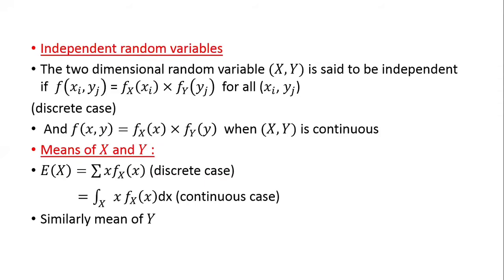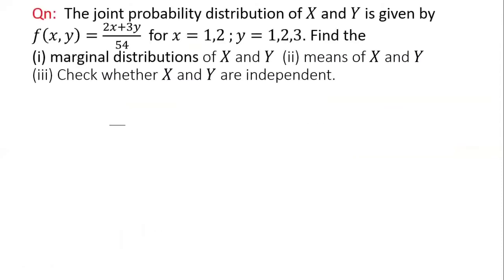Independent random variables. The two-dimensional random variable (X, Y) is said to be independent if f of xi, yj is equal to fX of xi times fY of yj for all xi, yj. Mean of X and Y. The mean of X is, as usual, sigma x times fX, but here in the two-dimensional case it is fX of x. And in the continuous case, it is the integral over all x of x fX of x dx. Similarly, the mean of Y can be defined. Let us take a particular example.